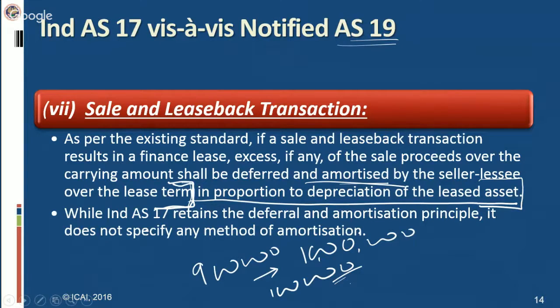Let me just have a reading of AS 19. If a sale and leaseback transaction results in a finance lease, any excess or deficiency of sale proceeds over the carrying amount should not be immediately recognized as income or loss. Means this 1 lakh will not be recognized as income. It has to be deferred, and that deferred amount will be recognized as income or loss in the financial statements of a seller lessee. It should be in proportion to the depreciation of the leased asset. However, this basis is not mentioned in Ind AS 17. They simply say this: the difference has to be deferred and amortized over the lease term. That's all.